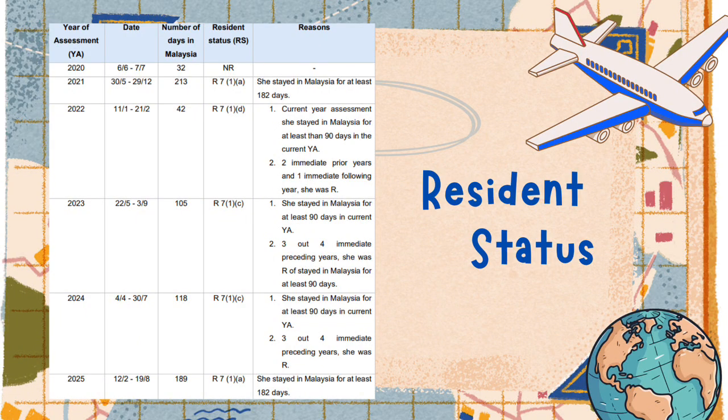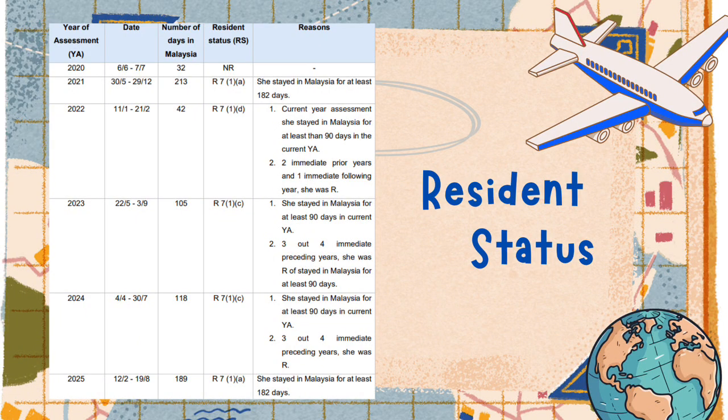For the year of assessment 2023, Fuang stayed in Malaysia for 105 days. Even though she did not meet the 182-day requirement, she qualified as a resident under Section 7(1)(c) because she stayed in Malaysia for more than 90 days and she had been a resident in at least 3 out of 4 immediately preceding years. Similarly, in the year of assessment 2024, Fuang stayed in Malaysia for 118 days. Since she fulfilled the same condition of staying more than 90 days and remained a resident in the required preceding years, she continued to qualify as a resident under Section 7(1)(c).